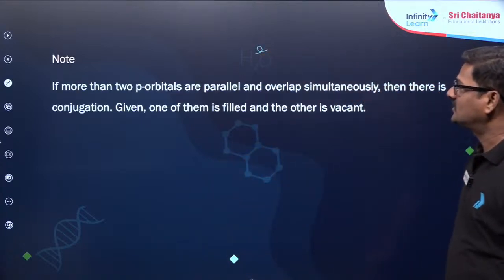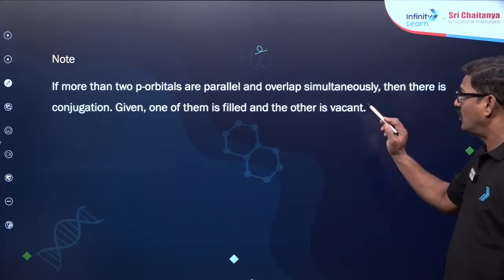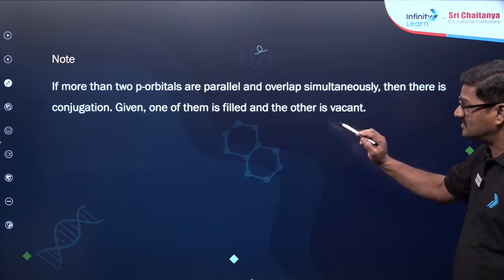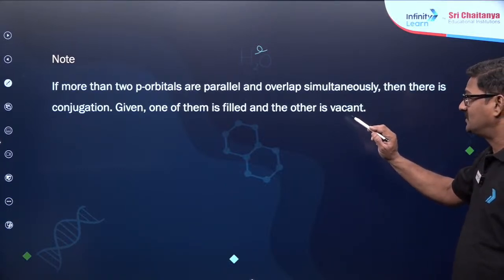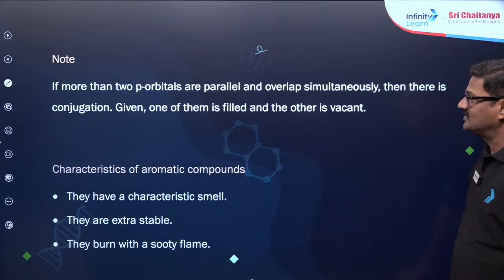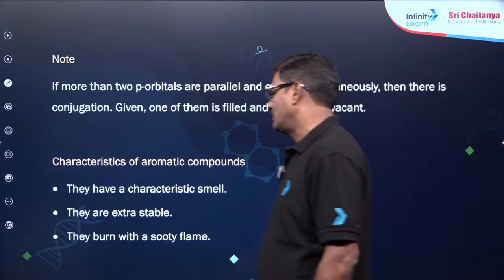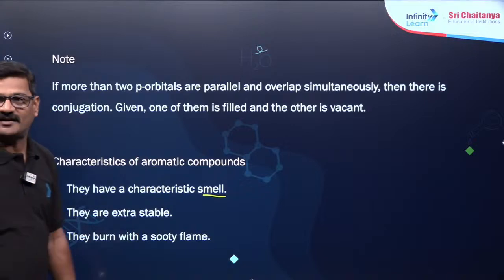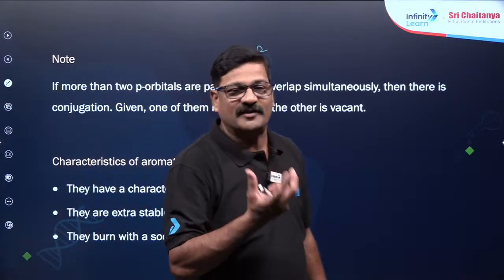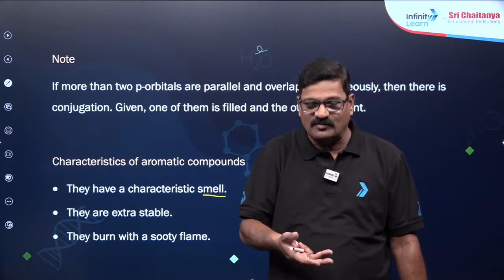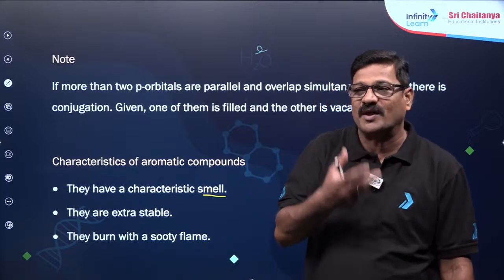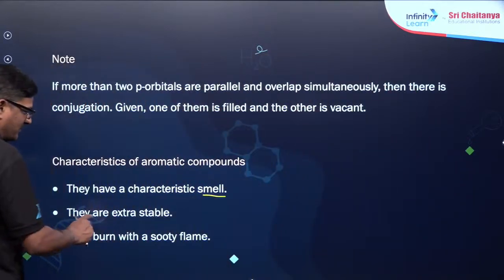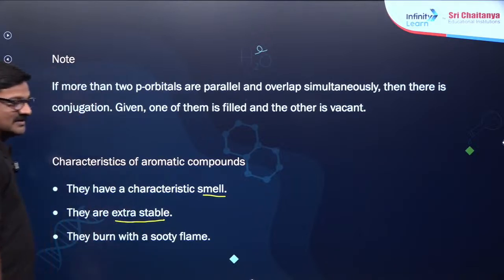Note, if more than two p orbitals are parallel and overlap simultaneously, then there is a conjugation, given that one of them is filled and the other is vacant. Also, characteristics of aromatic compounds: they have a characteristic smell, like coffee or rose.